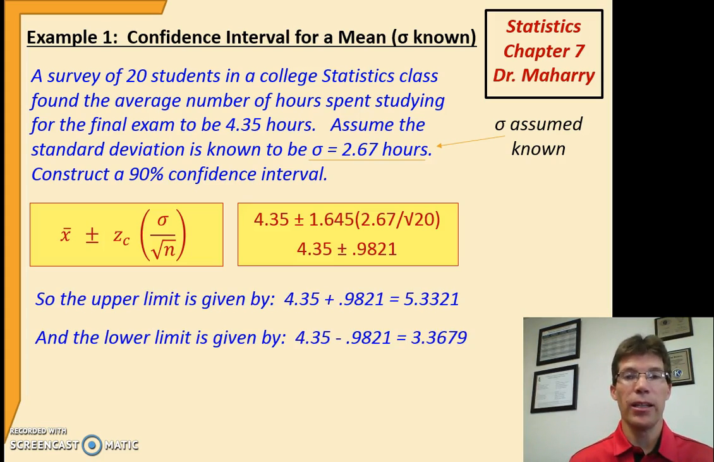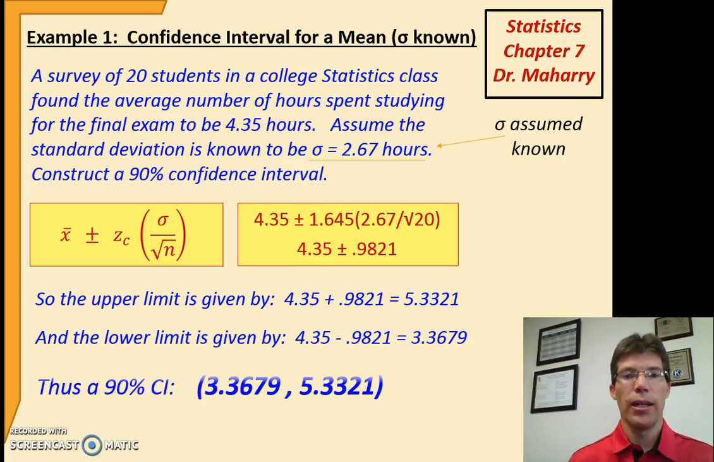So to construct my interval, I take my sample mean plus 0.9821, then I take my sample mean minus 0.9821, and hence I get a 90% confidence interval. So I'm 90% confident that the average number of hours spent studying for the final is somewhere between 3.36 hours and 5.33 hours. There's a confidence interval where we assume sigma was known.